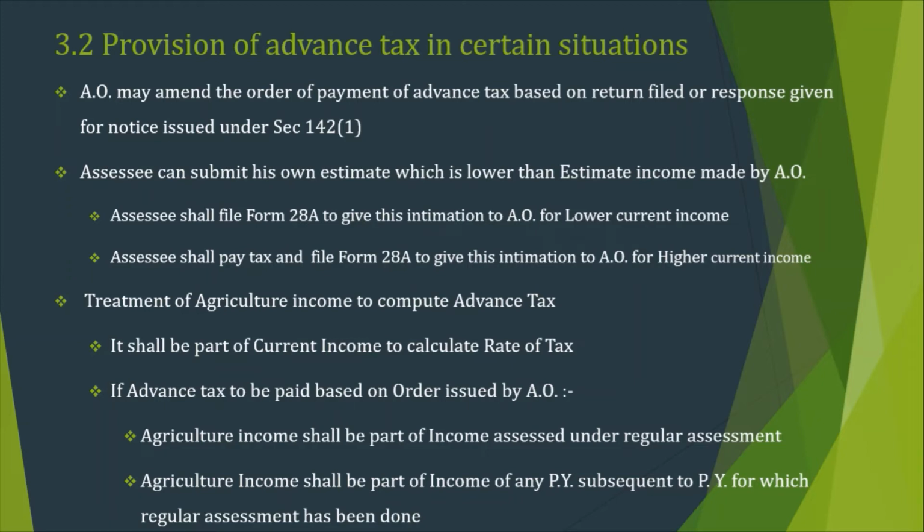To clear your doubts here, it means the AO issues the order based on the estimated current income, which is the higher of these two situations, in which agricultural income shall be a part in two cases: if it exists for the previous year for which regular assessment was made, or for any subsequent previous year. Okay, so this is the provision related to agriculture income.